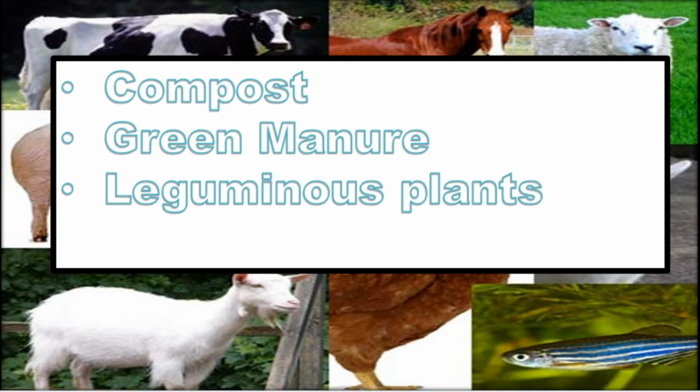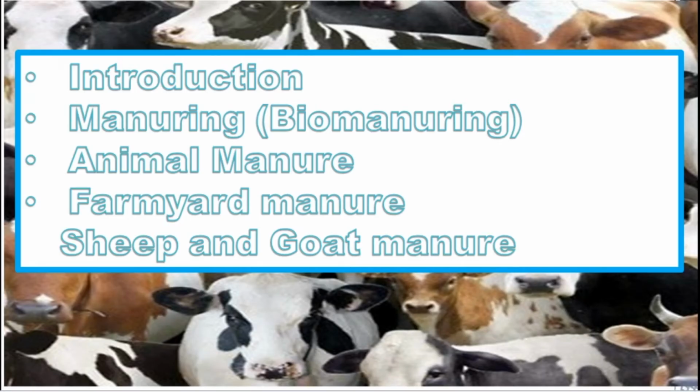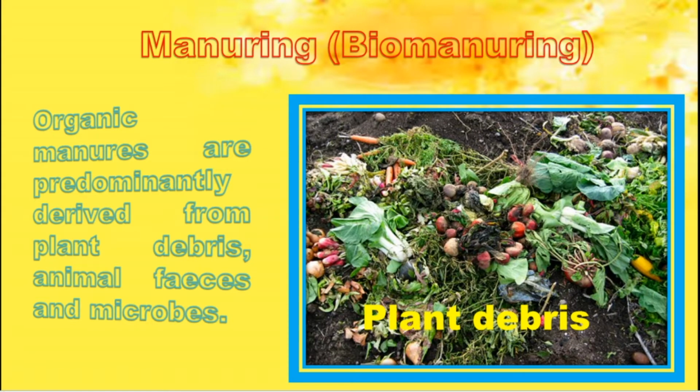So we should know what you mean by green manure, what you mean by compost, and what you mean by legume plants. These are the things we have to know. So that's the way we are ready to learn.